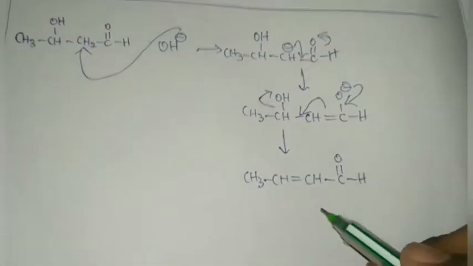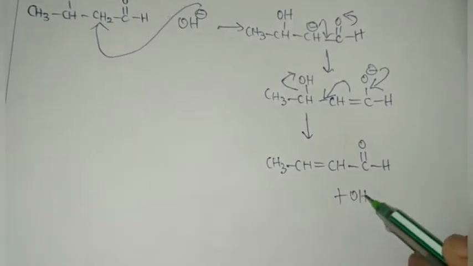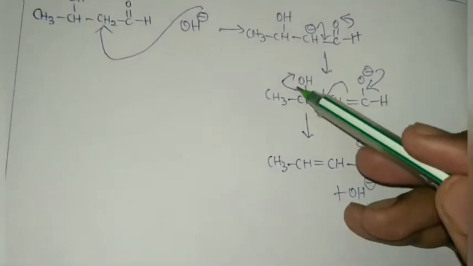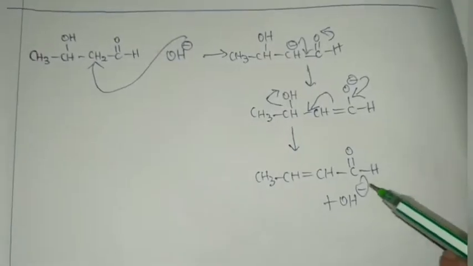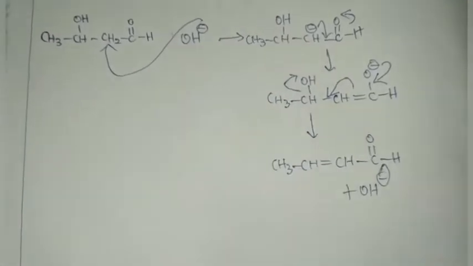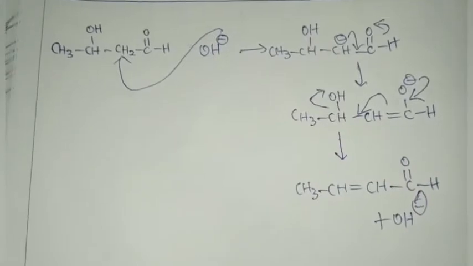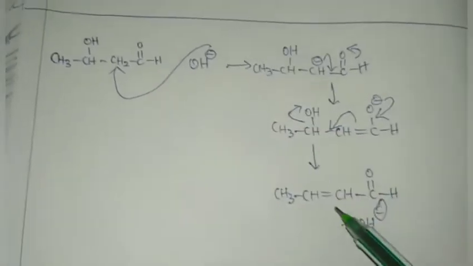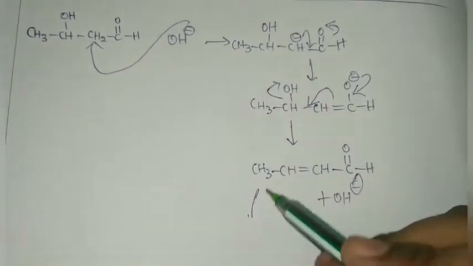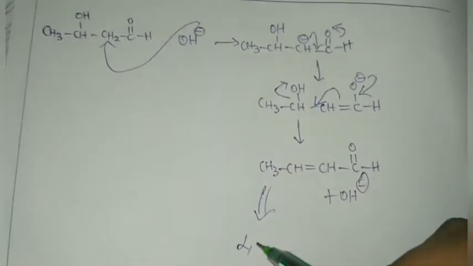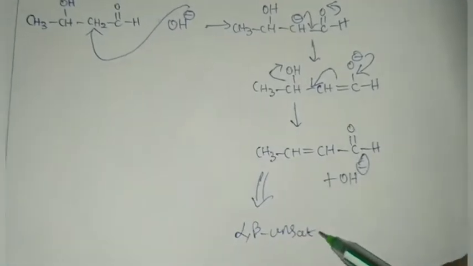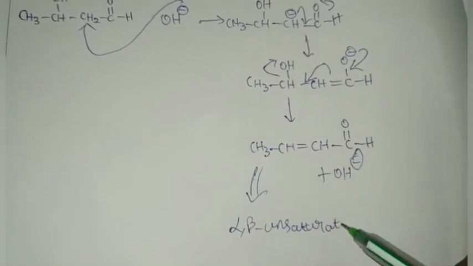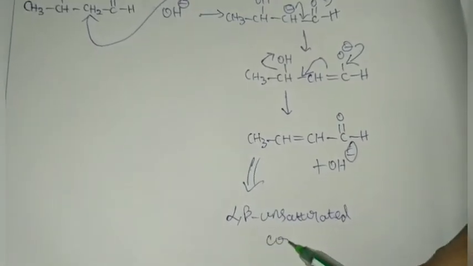Now you might ask, the hydroxide ion leaves, right? Hydroxide ion is not generally a good leaving group because it's a strong base. You know, right? Leaving group ability and basicity are inversely proportional. Still the hydroxide ion leaves, because the compound formed here is the alpha beta unsaturated compound.